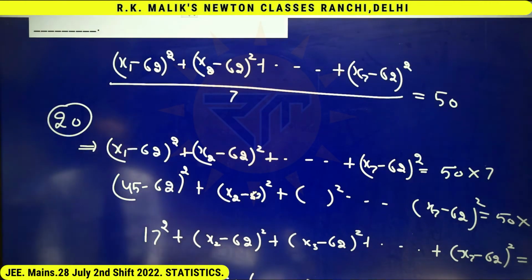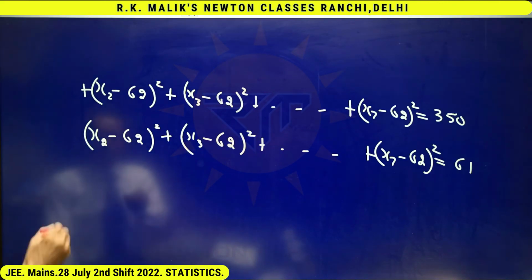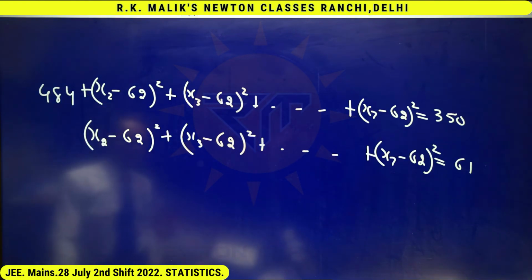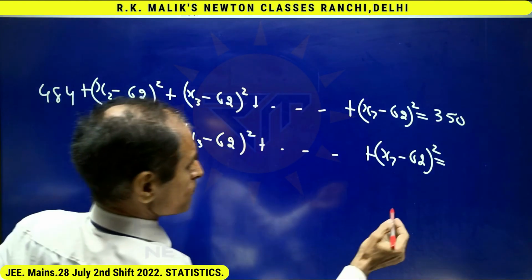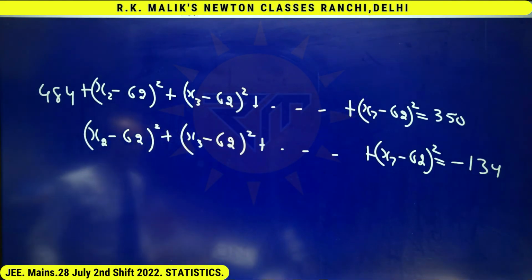Because if x1 is 20, I'll be getting 20 and here 484 will come and finally I'll be getting minus 134. Again, it will be impossible for any real value of x2, x3 up to x7.